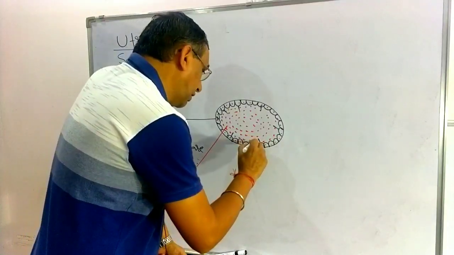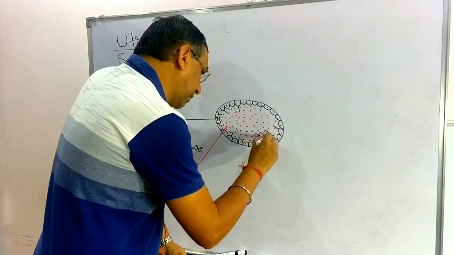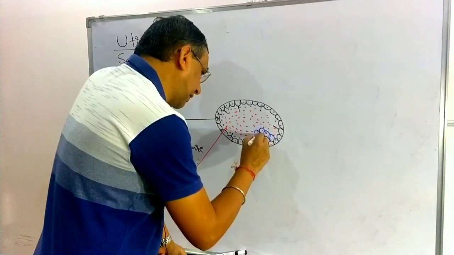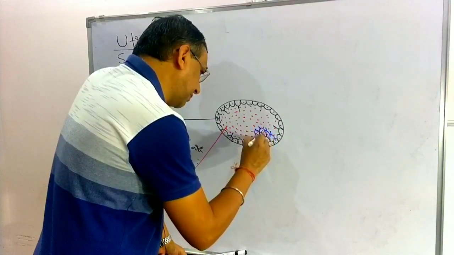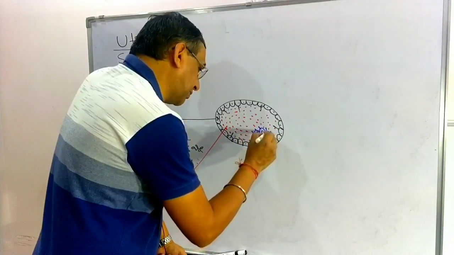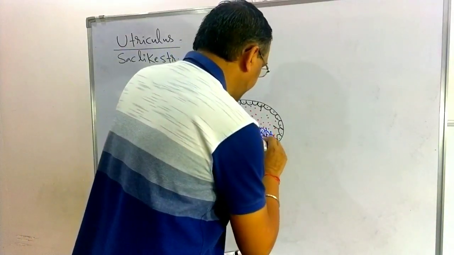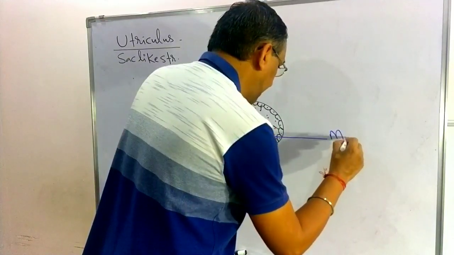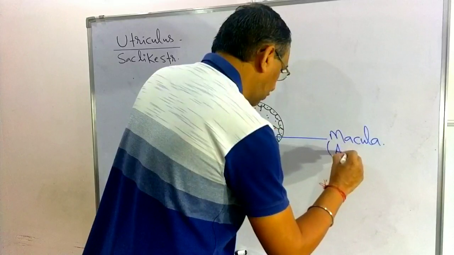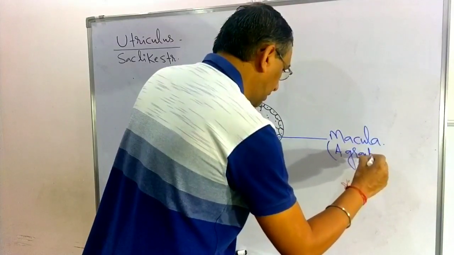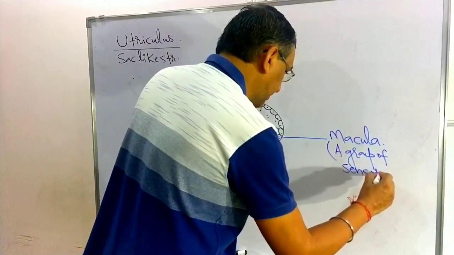Now in the body of the utriculus, a group of sensory cells is present. That is known as the macula, a group of sensory cells.